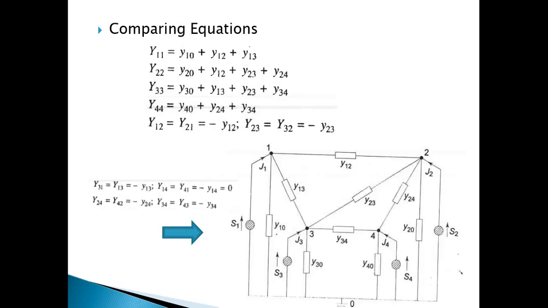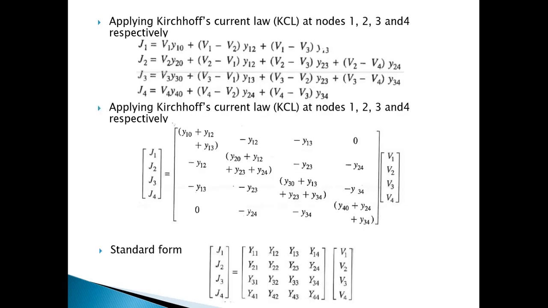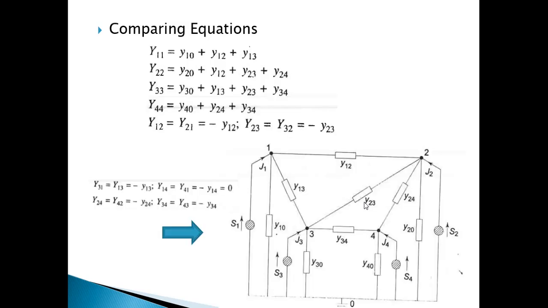Now if we compare the above and this matrix, we can see Y11 can be termed as Y10 plus Y12 plus Y13. Similarly, Y22 can be compared to Y20 plus Y12 plus Y23 plus Y24. So hence, by this way, all these Y's can be found out. So these are the calculations. You can do it by yourself and check it.